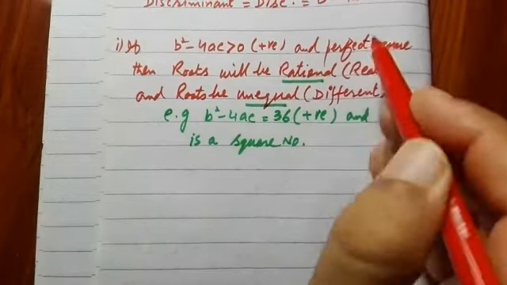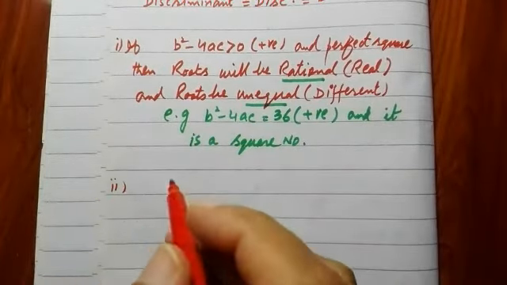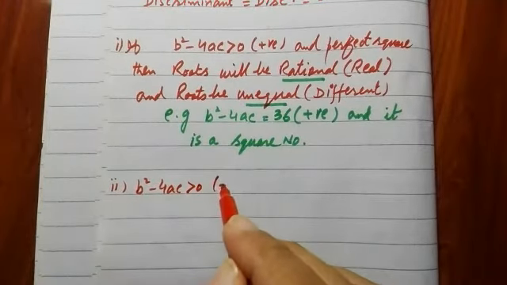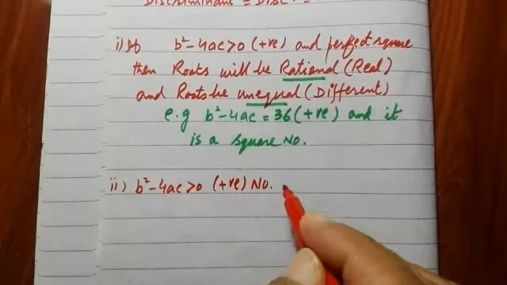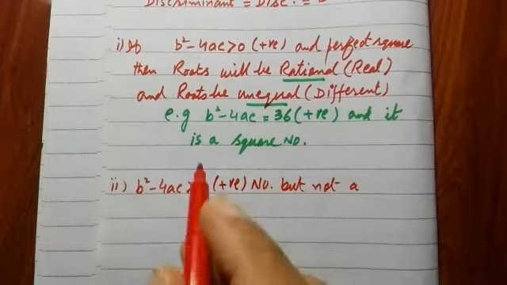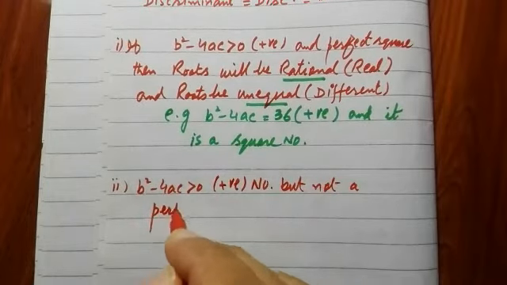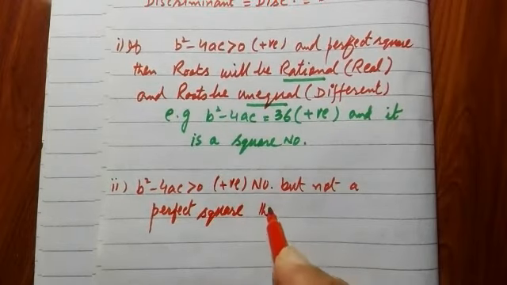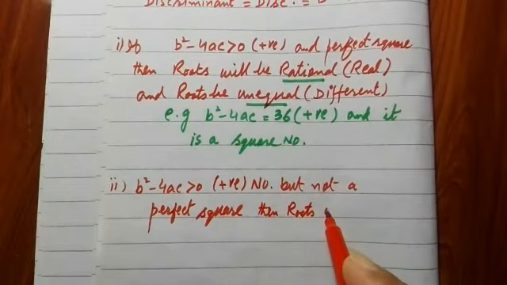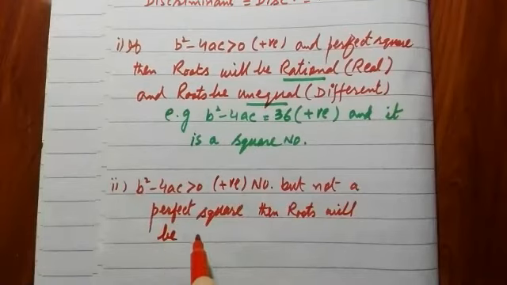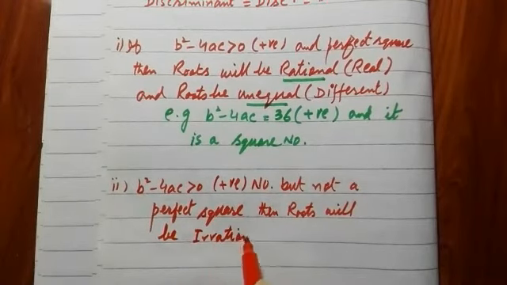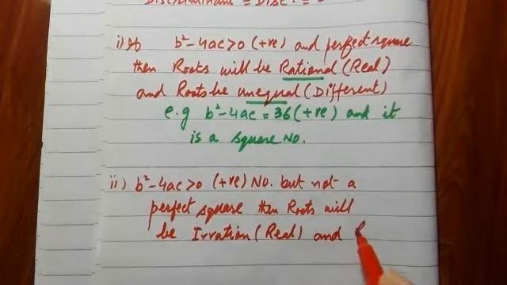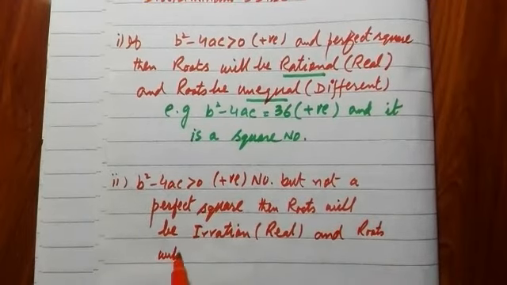Second possibility: if discriminant is a positive number but not a perfect square, then the roots will be irrational, and irrational means it will be real, and roots will be different.